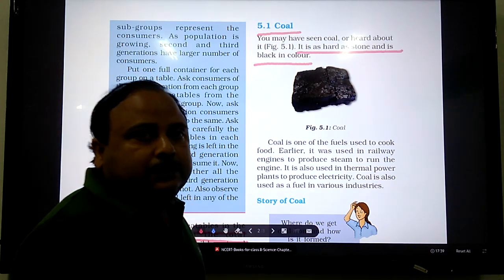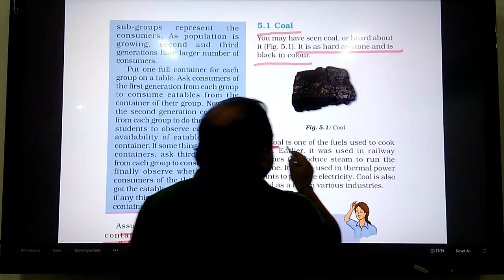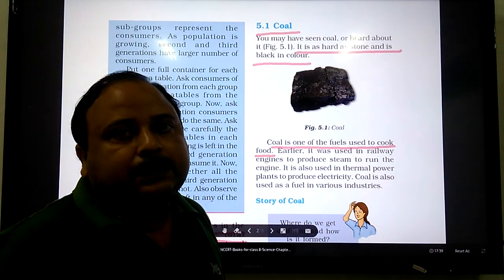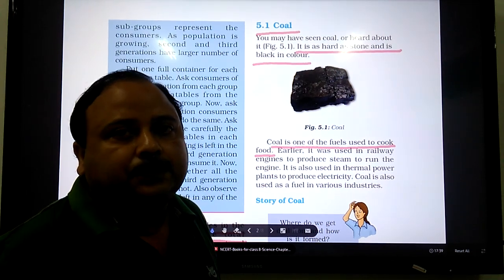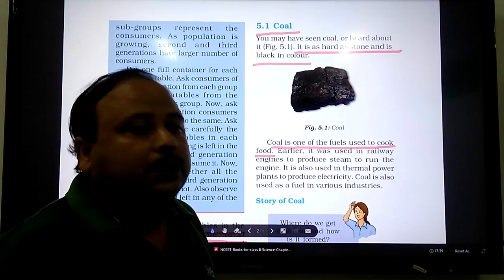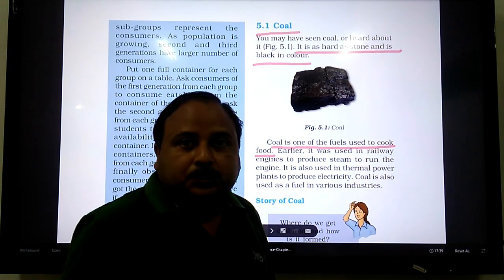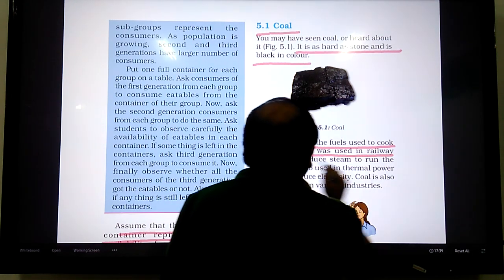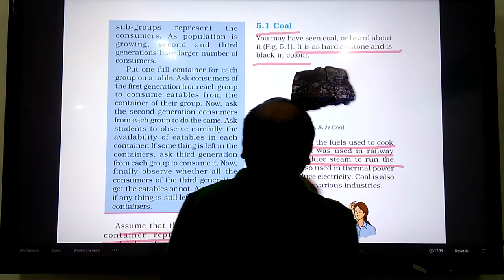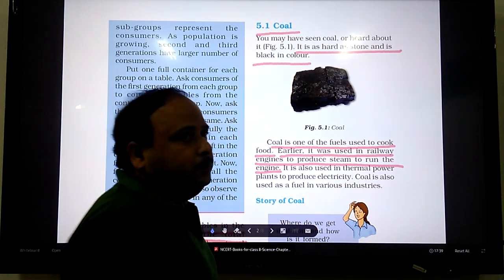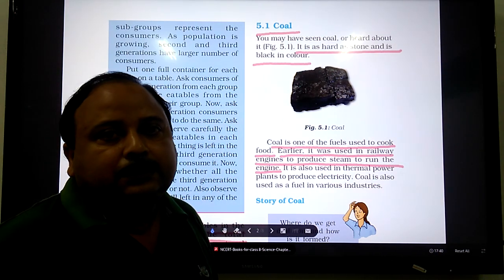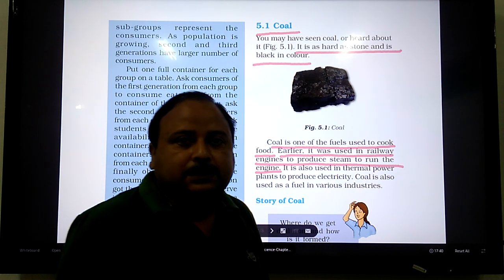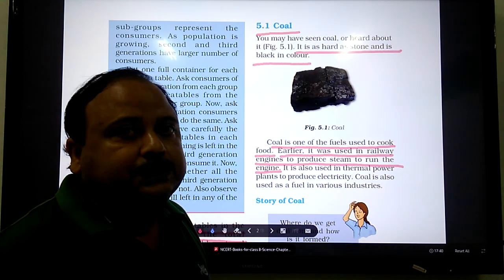Coal is a very important fuel. Coal is one of the fuels used to cook food. Nowadays, because of problems like environmental pollution and less availability of coal, we are not using it for cooking our food. We have switched over to some better alternatives. Earlier, it was used in railway engines to produce steam to run the engine. I hope you have all heard about the primitive railway engine, obviously a steam engine, where coal was used as the primary fuel. These days we are using diesel instead.